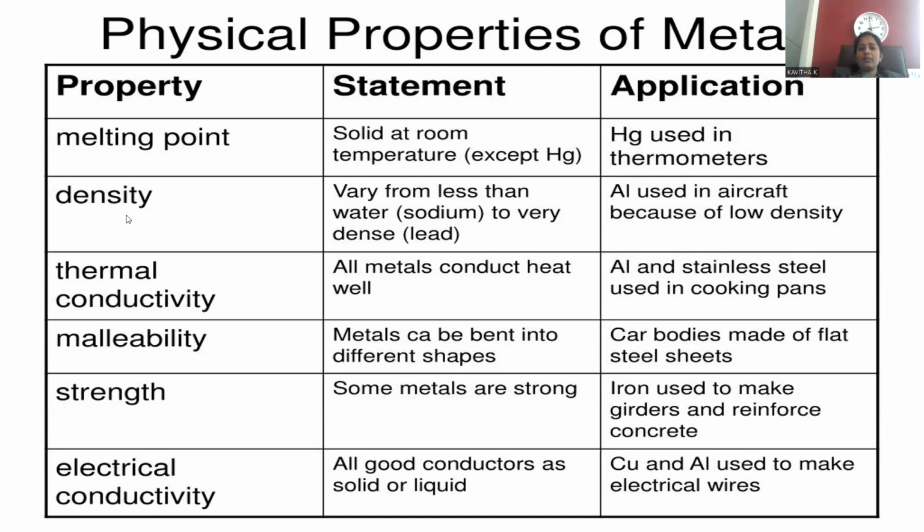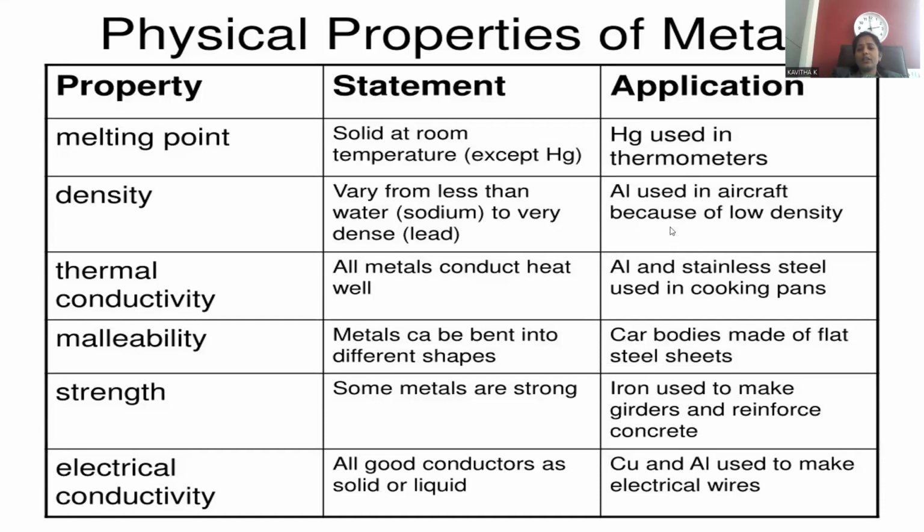And densities: all the metals occupy a small volume with a large mass. Mass by volume values are large, hence the density of most metals is large, varying from slightly more than water to very dense lead. So generally metals have high density. Aluminium is used in aircraft because of its low density.